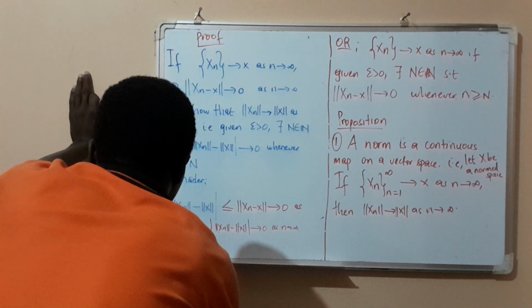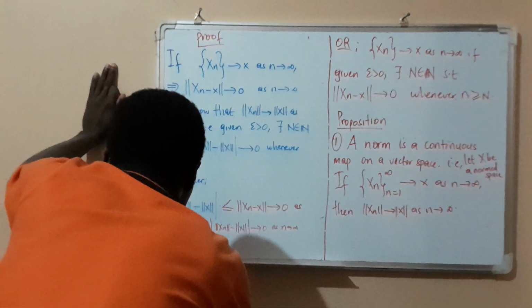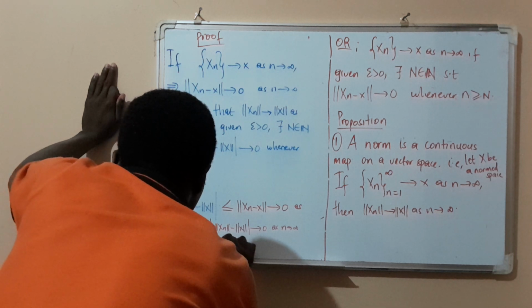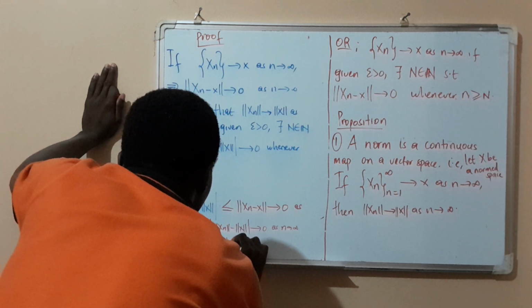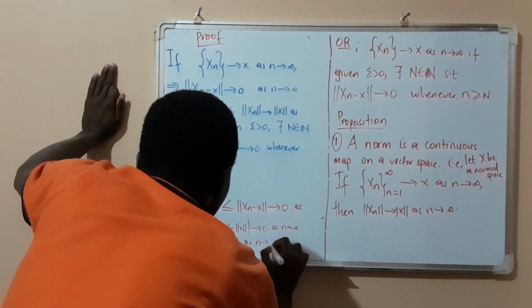So this implies that the norm of x_n converges to the norm of x as n goes to infinity.